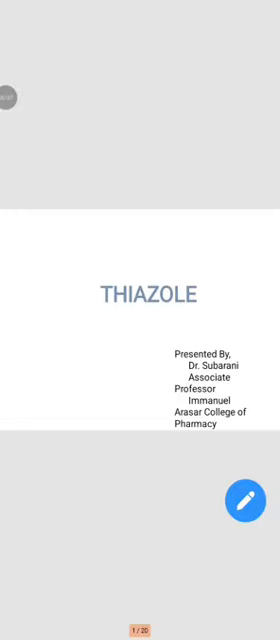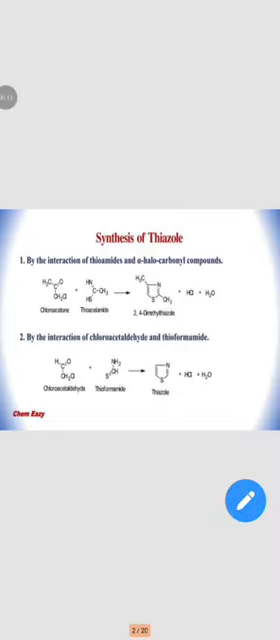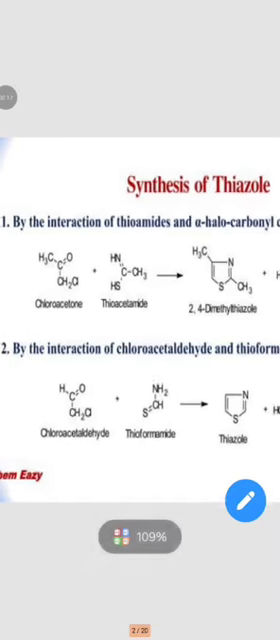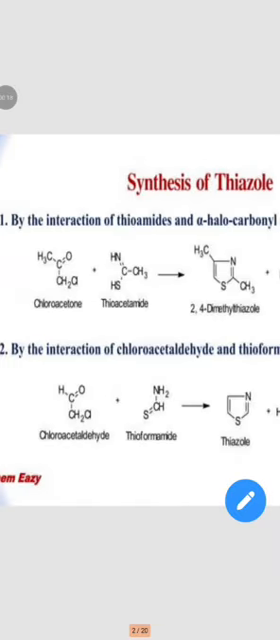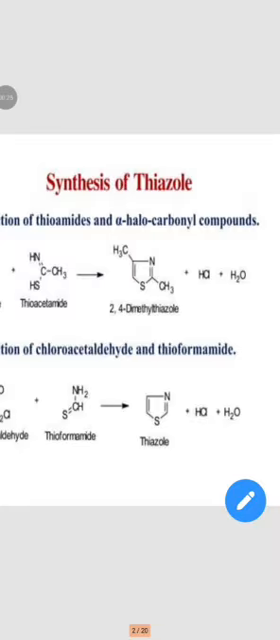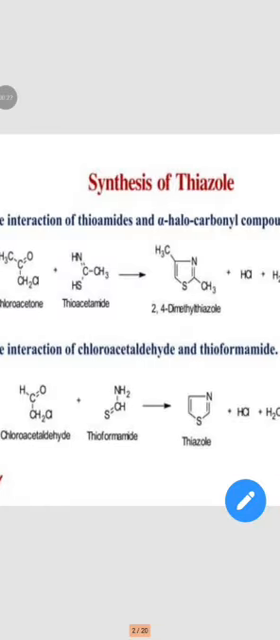Today's topic is a heterocyclic compound, thiazole. First of all, synthesis of thiazole. So, the preparation of thiazole. The first method is by the interaction of thioamides and alpha halocarbonyl compounds.